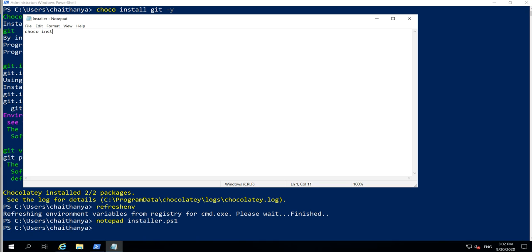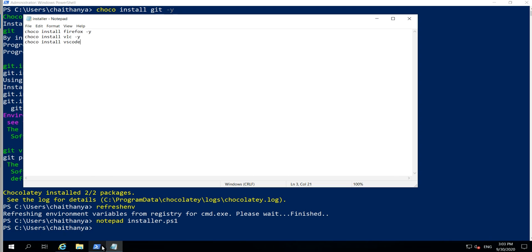I wanted to install some packages or software like Firefox, like this, and I wanted to install VLC, and I also wanted to install Notepad++.